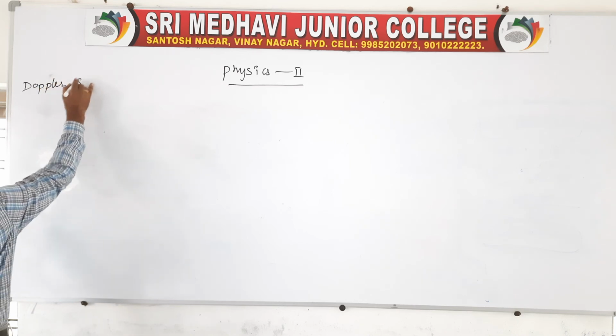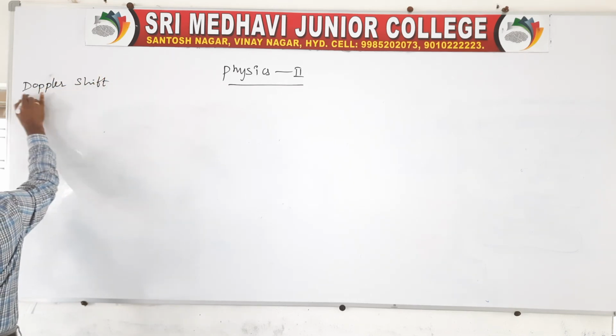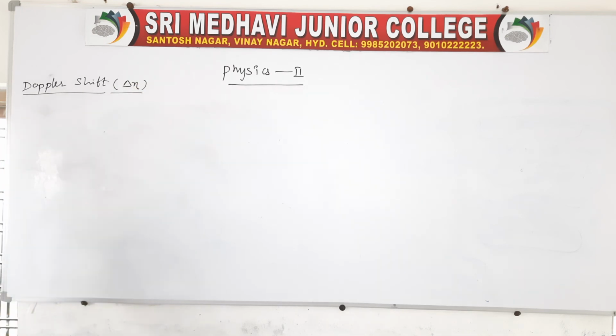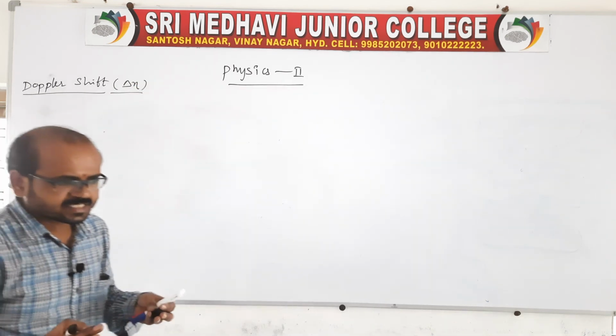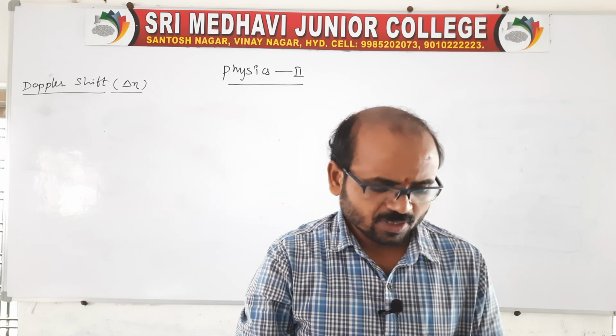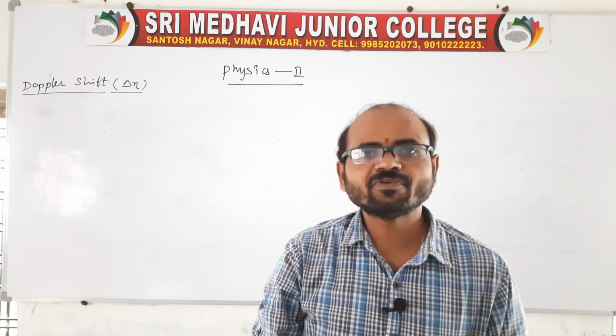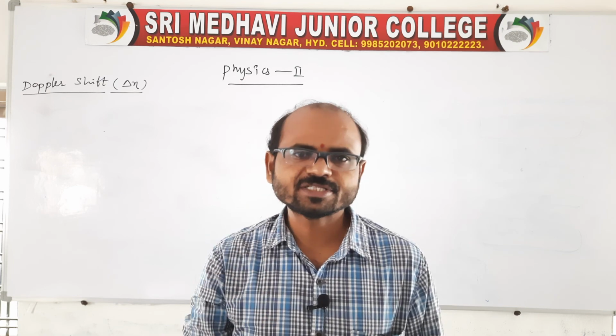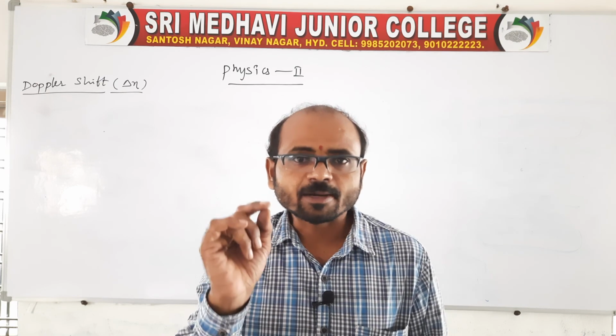Doppler shift. The Doppler shift is the change in frequency, that is, the difference between the original or natural frequency and the apparent frequency.